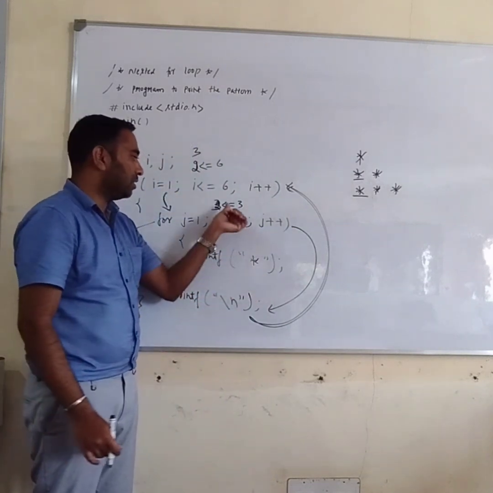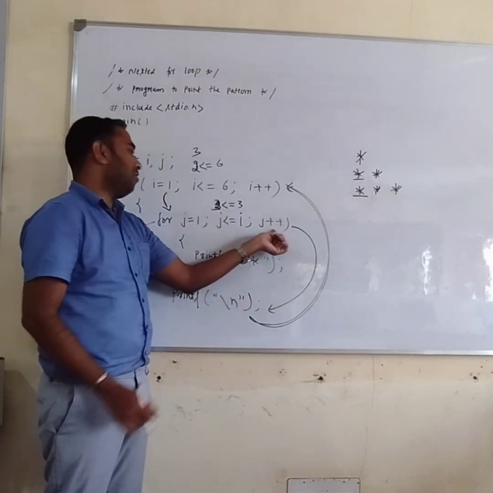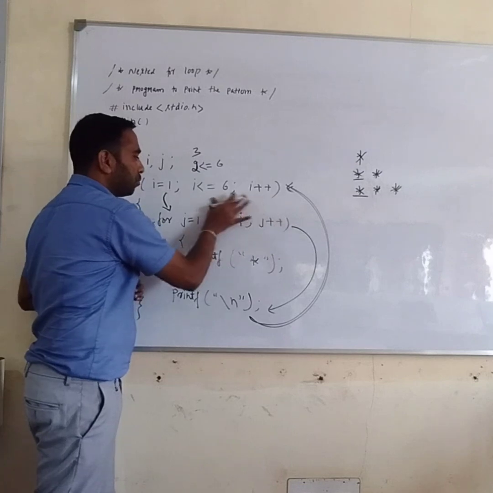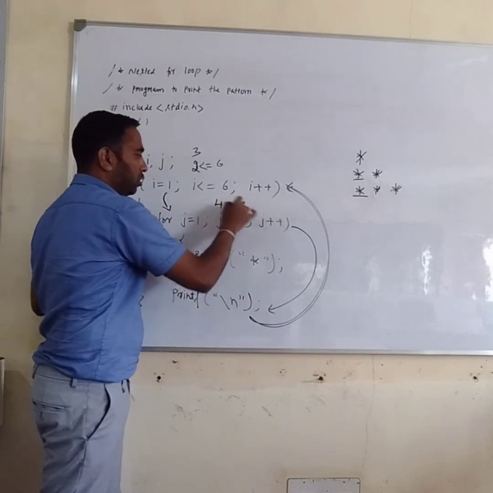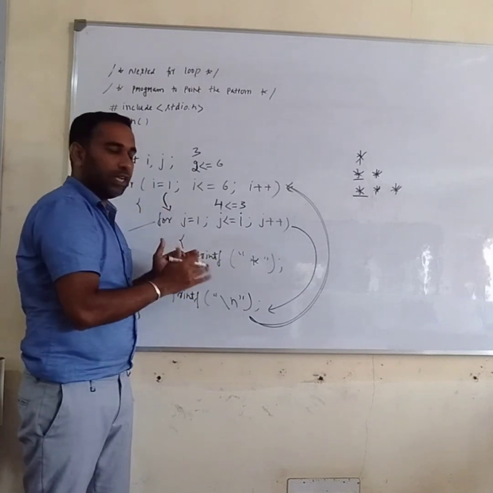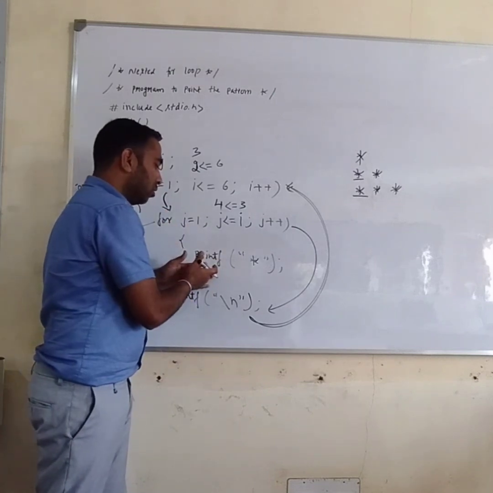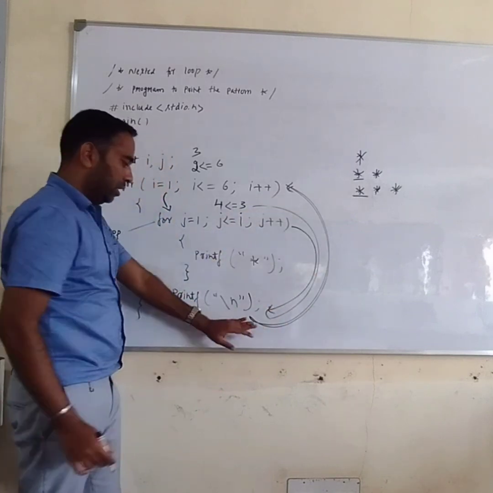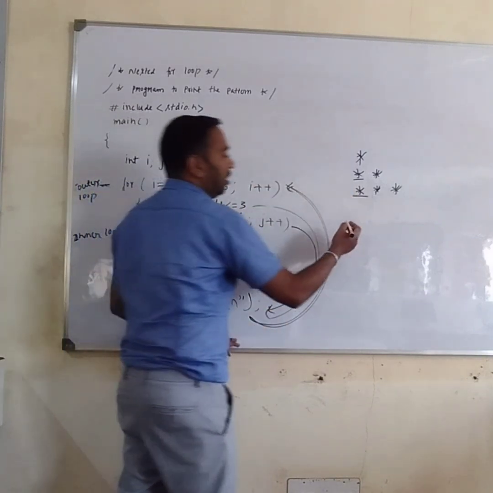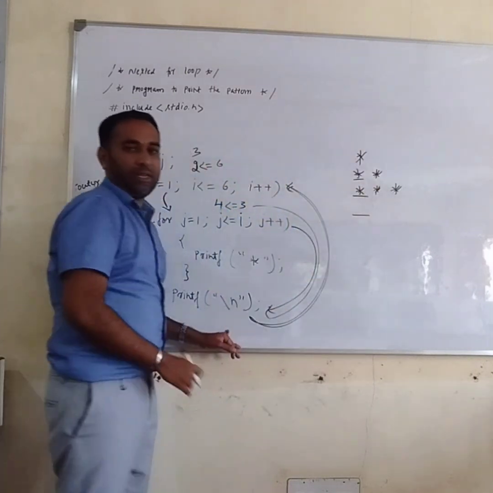Check the condition. It will increment J. J becomes 4. 4 is not less than or equal to 3. The first condition fails, so it does not execute this statement. It will come out of the loop and execute this statement, slash n. The cursor comes to the next line.